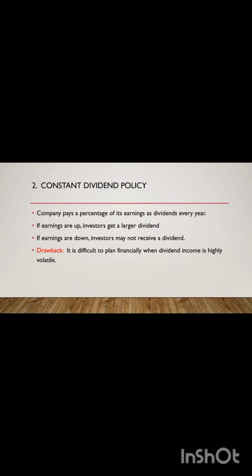So, our second policy is the constant dividend policy. Under this policy, a company pays a percentage of its earnings as dividend every year. In this way, investors experience the full volatility of company earnings. If earnings are up, investors get a larger dividend. And if earnings are down, investors may not receive a dividend. So the primary drawback to the method is the volatility of earnings and dividends. It is difficult to plan financially when dividend income is highly volatile.